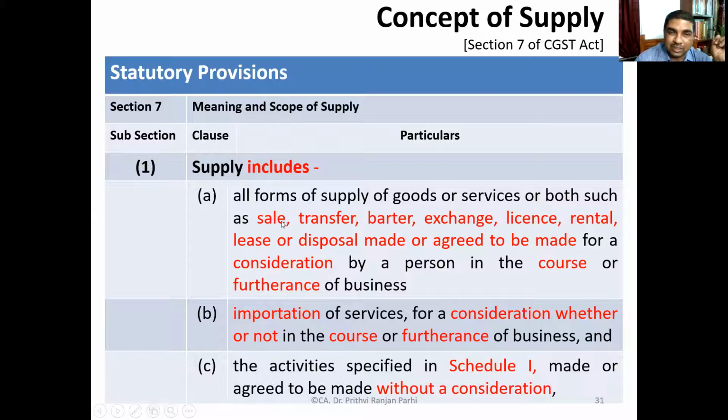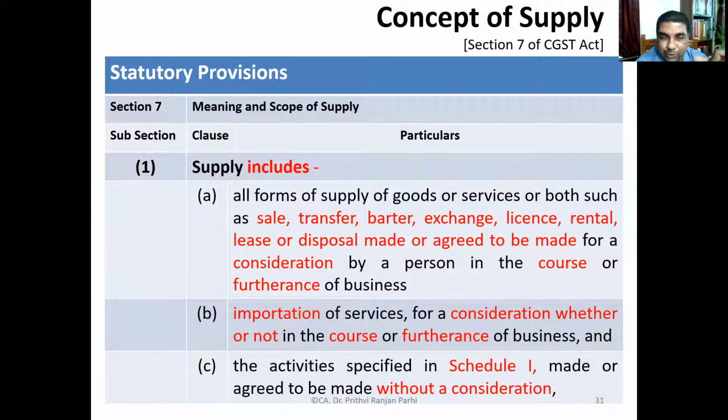And it includes sale, and such as, you see this word such as is there, which itself indicates that these are examples: sale, transfer, barter, exchange, license, rental, lease, disposals made or agreed to be made for a consideration by a person in the course or furtherance of business. This is also important. It should be in the course of business or furtherance of business. So nexus with business is relevant. Consideration is also important.